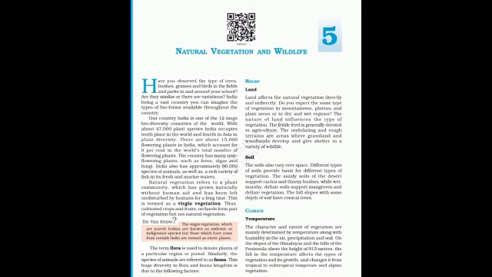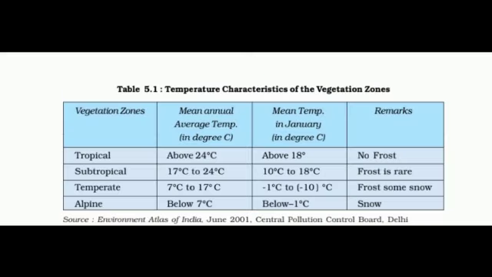Next is climate. Climate influences natural vegetation and wildlife. The elements of climate are temperature, photoperiod, that is sunlight, and precipitation. Temperature, along with the humidity in the air, precipitation and soil, influences the vegetation of an area. You can see this in the example of the Atacama Desert and the Amazon forest.